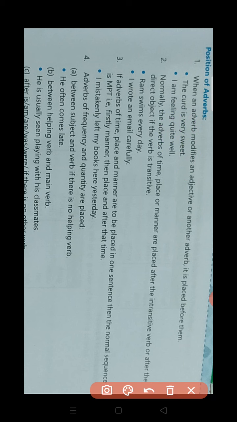Next, normally the adverbs of time, place or manner are placed just after the intransitive verb or after the direct object if the verb is transitive. If the verb is intransitive, then we have to use the adverb of time, manner or place just after that intransitive verb. If the verb is transitive, we have to use the adverb just after that direct object.